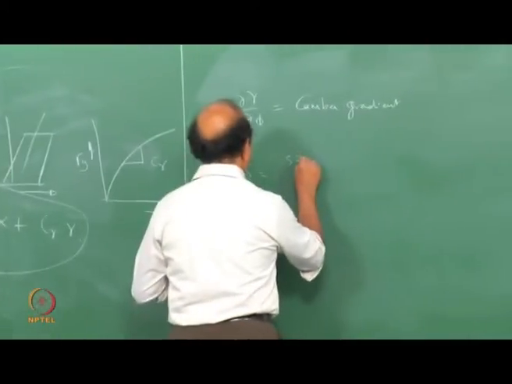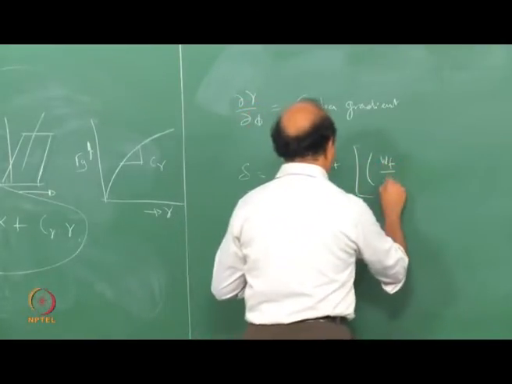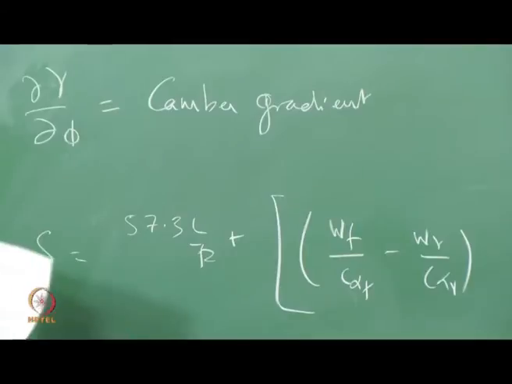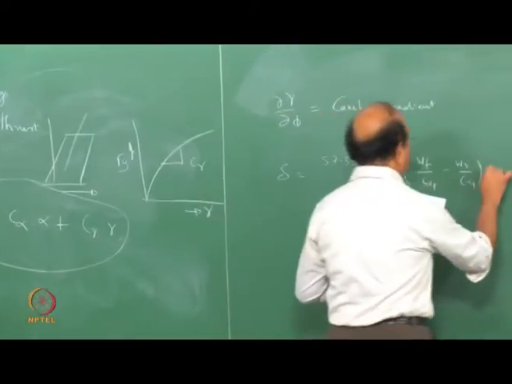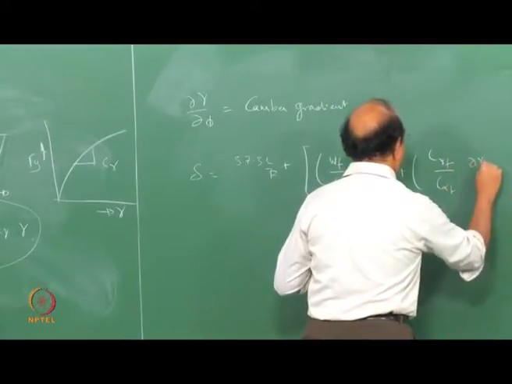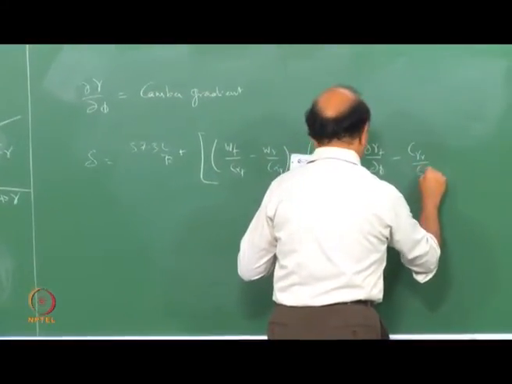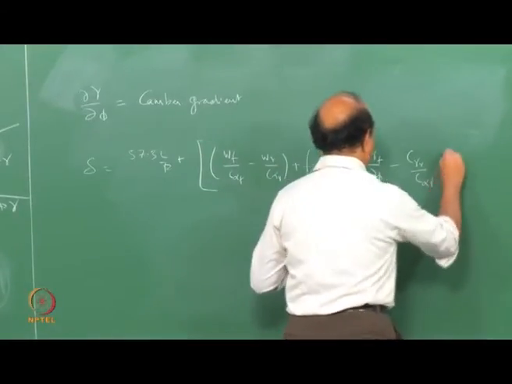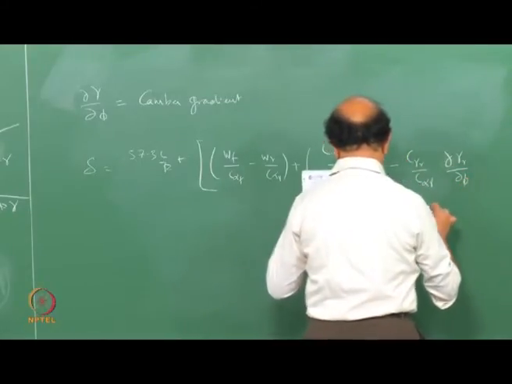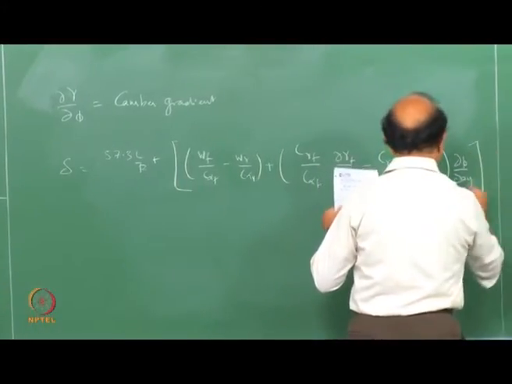So that would become 57.3 into L by R by C alpha F, which of course is our good old tire understeer gradient, plus C gamma F by C alpha F into dou gamma F by dou phi, minus C gamma R by C alpha R into dou gamma R by dou phi, the whole thing multiplied by dou phi by dou AY into AY.